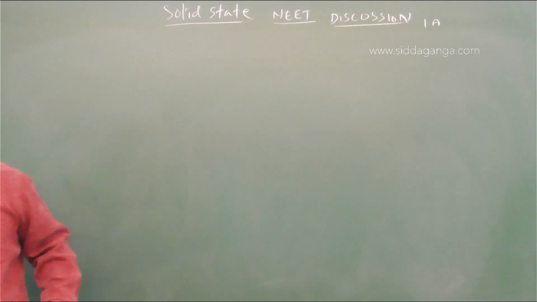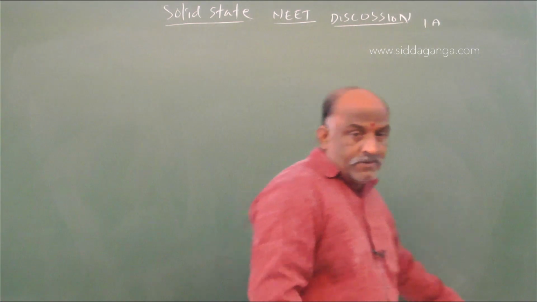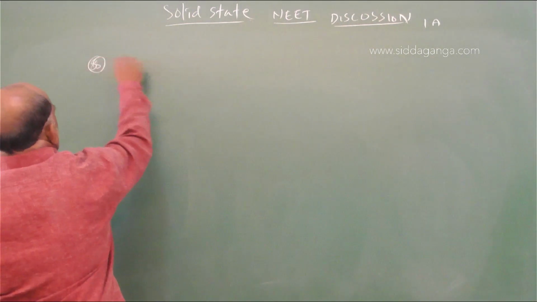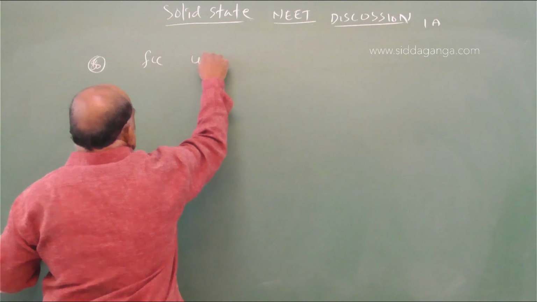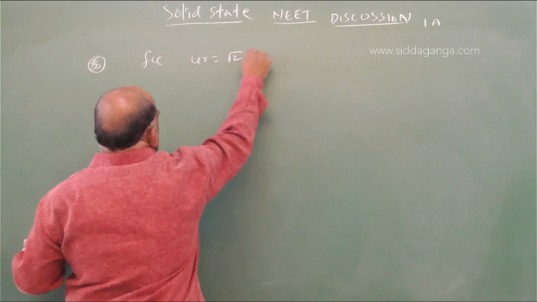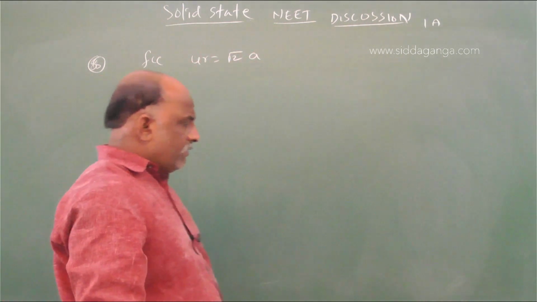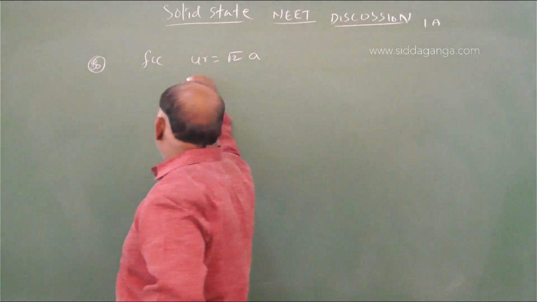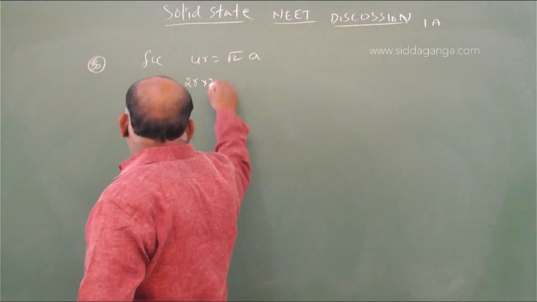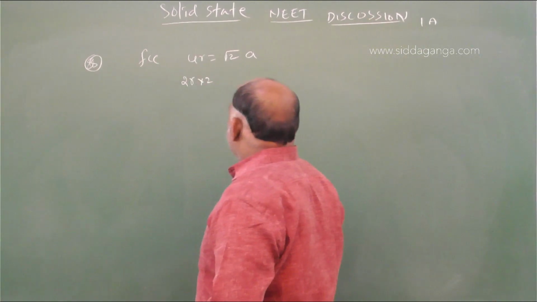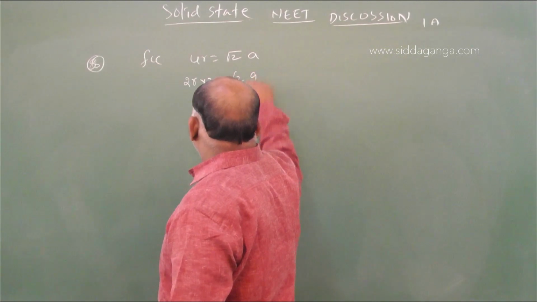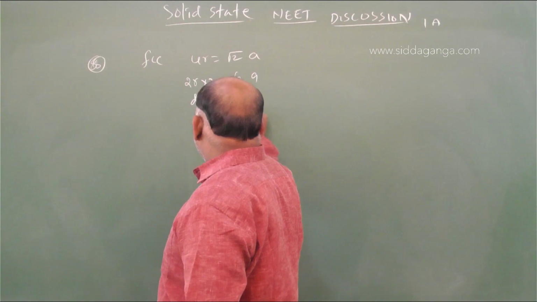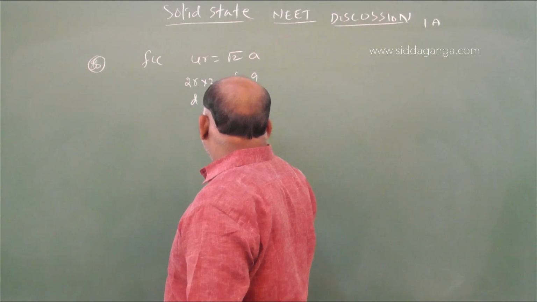We know one formula, that is 4r is equal to root 2a. So we should go with 2r into 2 is equal to root 2a, so the diameter 2r is root 2a by 2.